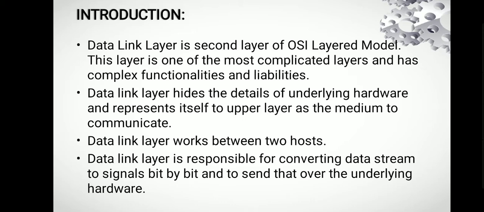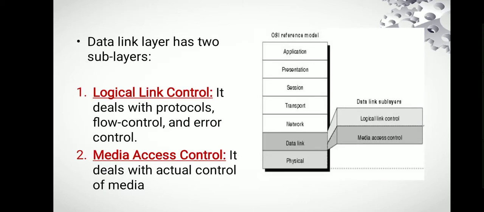Data link layer is responsible for converting the data stream to signals bit by bit and sending that over the underlying hardware. Data link layer has two sublayers. They are logical link control and media access control. Logical link control deals with protocols, flow control and error control. Media access control deals with the actual control of media.